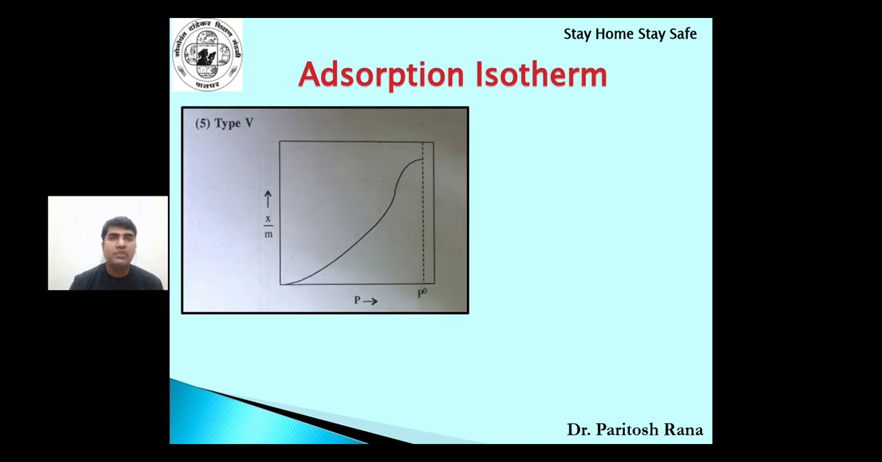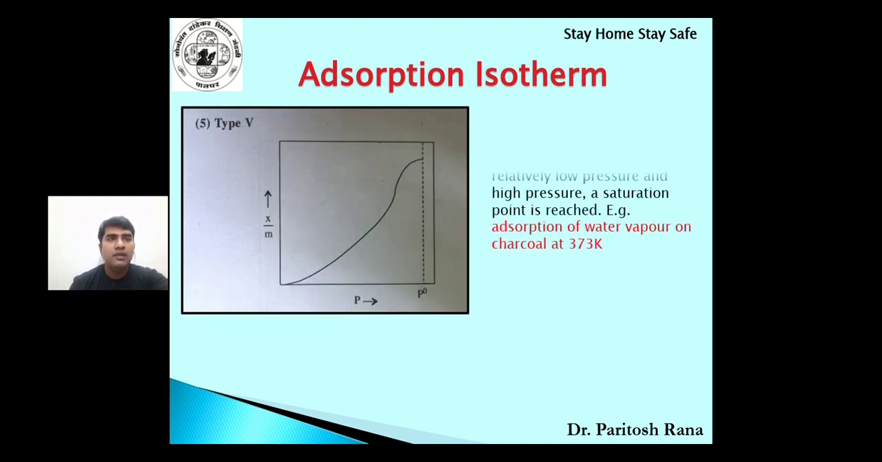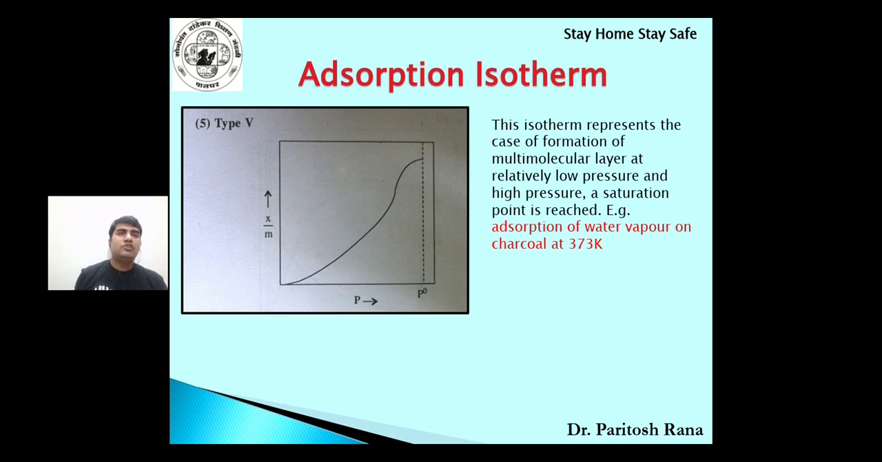Okay, here is the fifth type. This isotherm represents the case of formation of multi-molecular layer at relatively low pressure, and at high pressure a saturation point is reached, that is adsorption of water vapor on charcoal. Now, if you keep the pressure very low or very high, then such kind of adsorption isotherm is possible, and a very good example is water vapor on charcoal.